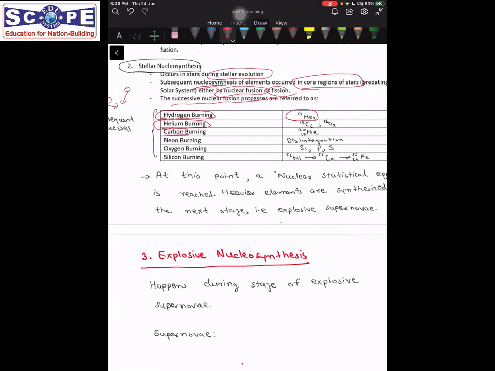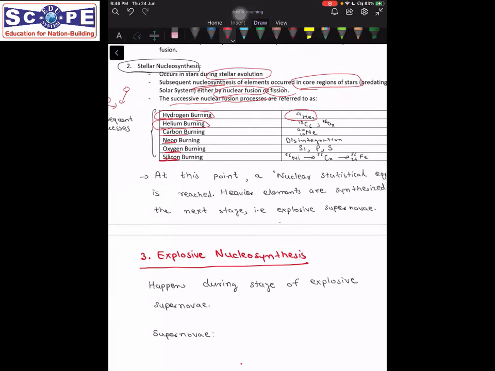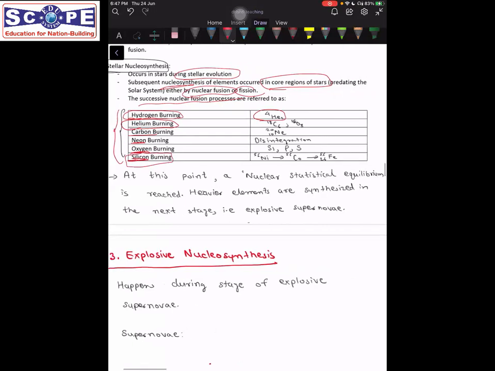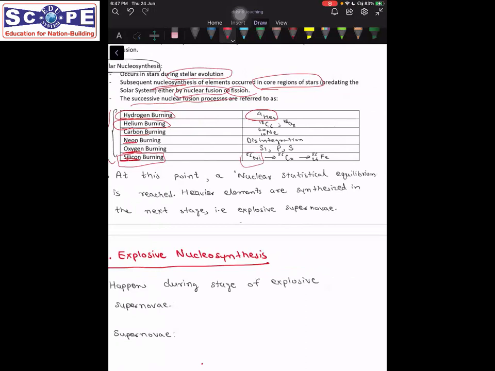Subsequently, carbon burning occurred, neon burning occurred, oxygen burning occurred, and silicon burning occurred. We don't need to remember all the products that were formed, but we need to remember these subsequent burning processes. The last process was silicon burning, and in silicon burning, what happened was the formation of nickel.